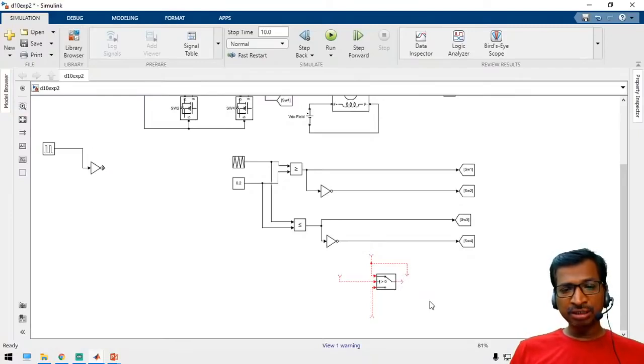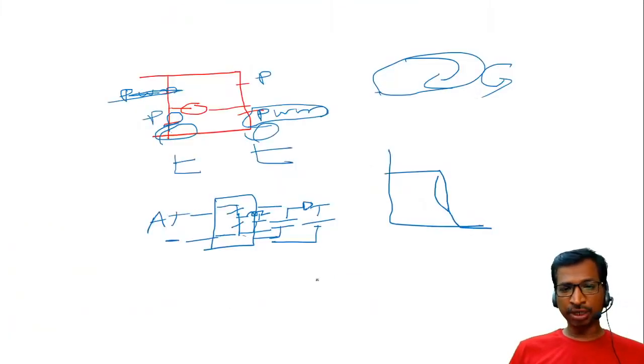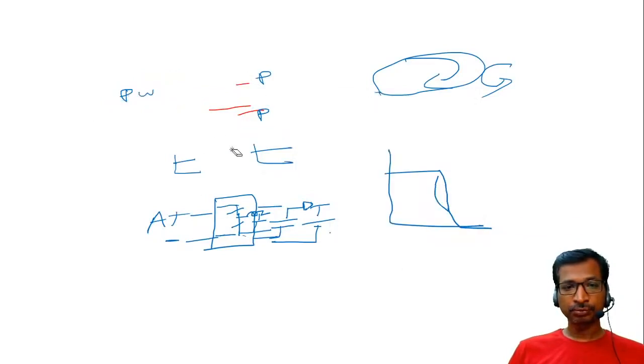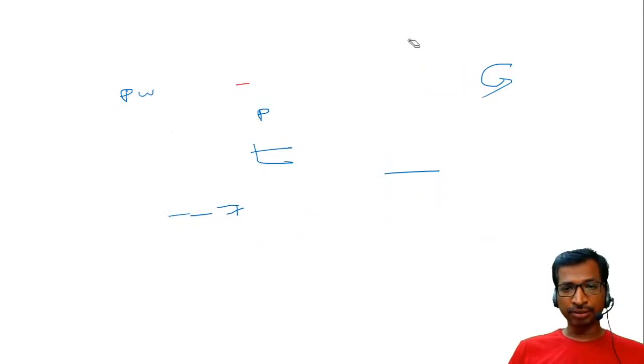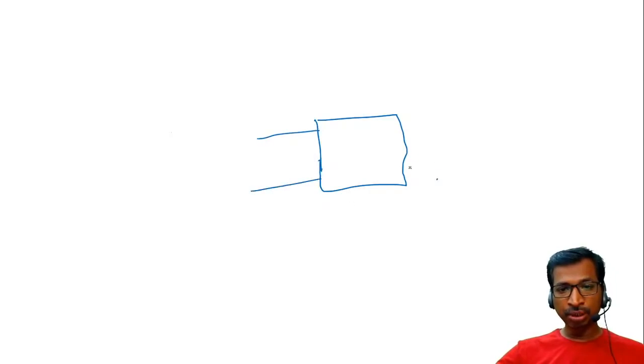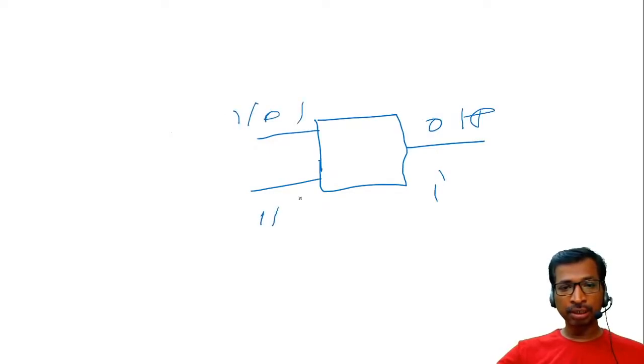Is it clear? What is the switch case? How is the switch case working? See here, there are three different ports: input 1, then input 2, and then this is the output.